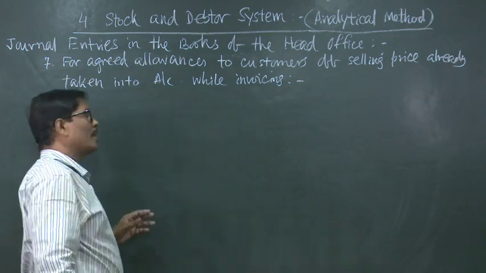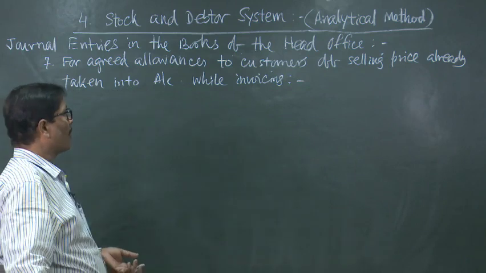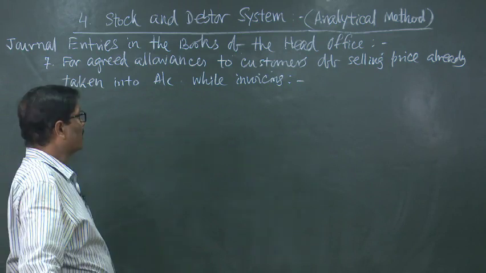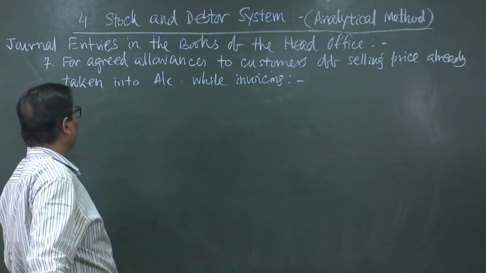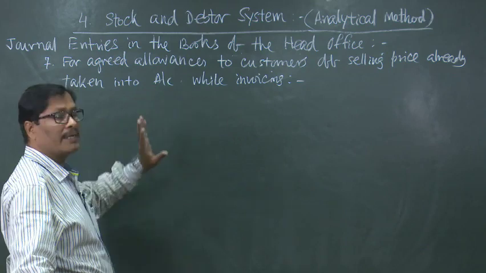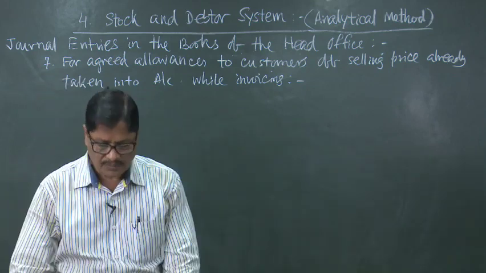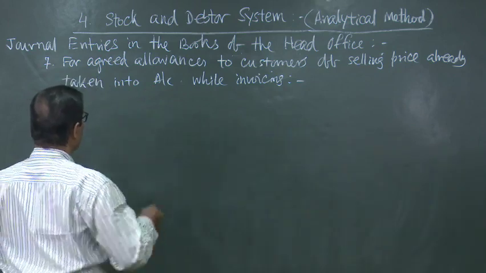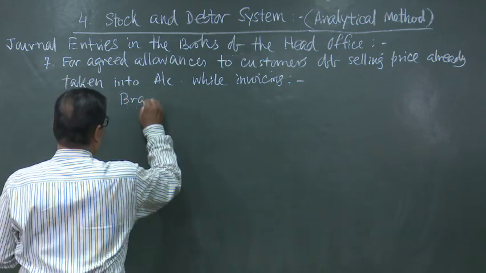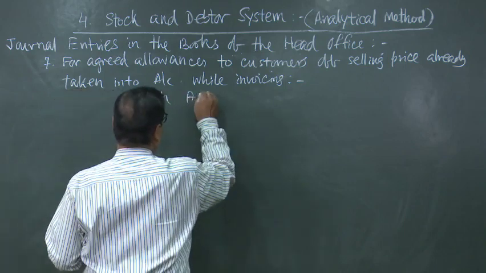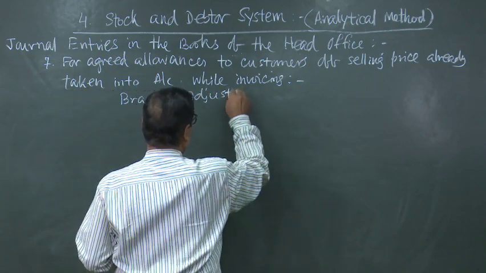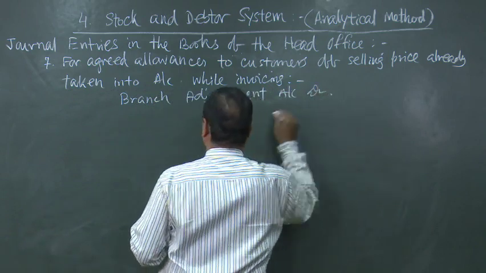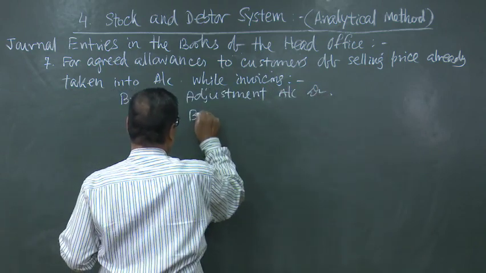That means when we have already sent the goods, by deducting the allowances to the customers, the net amount has already been given to them and it has been already taken into account while invoicing, while sending the goods. At that time the entry will be branch adjustment account debited to branch stock account.